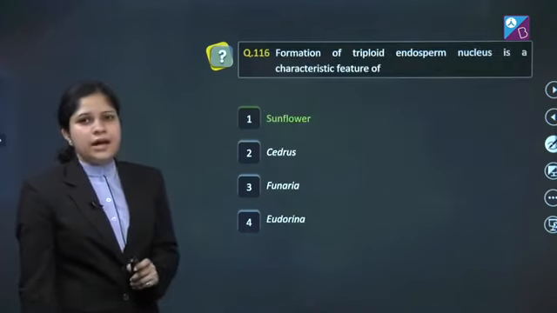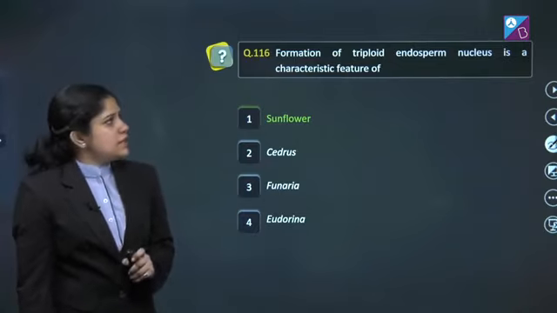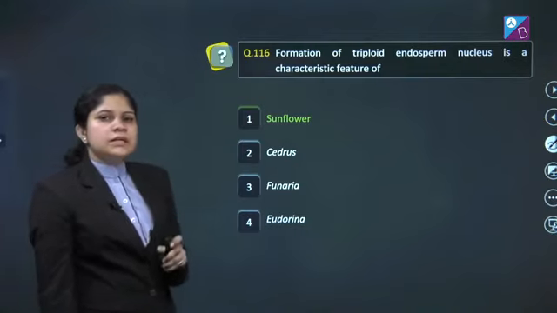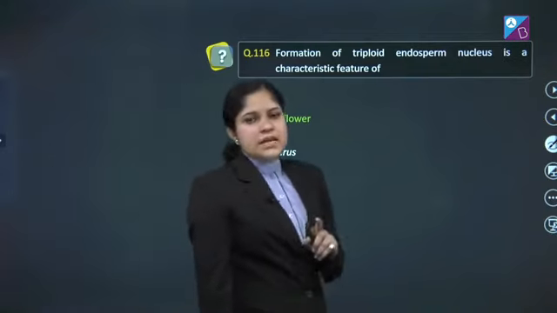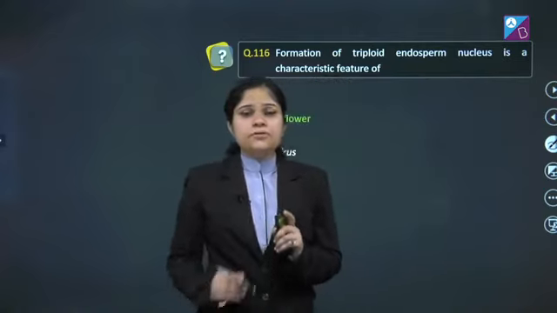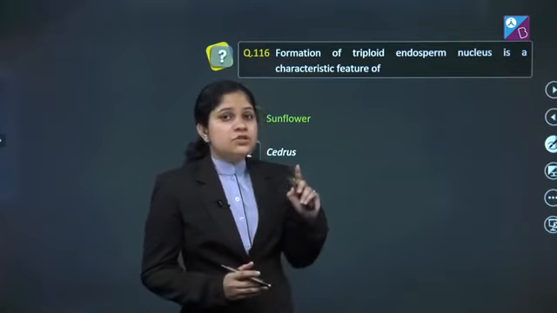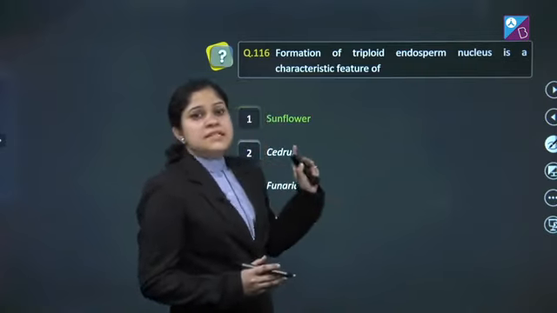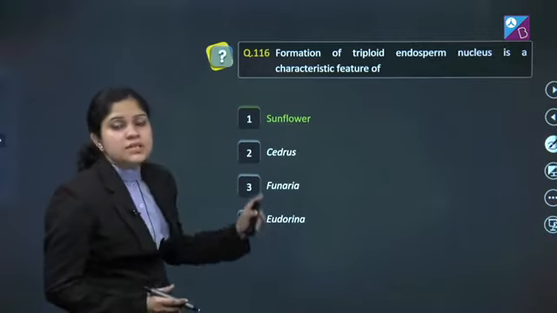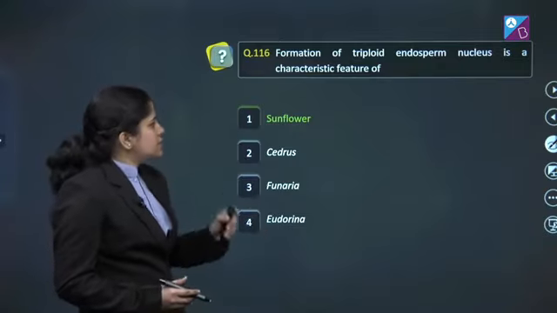Question number 116. Formation of triploid endosperm nucleus is a characteristic feature of. We know that in gymnosperms as well as the angiosperms, endosperm is formed. In case of the gymnosperms, this endosperm is haploid, whereas in case of the angiosperms, this endosperm is triploid. So, out of all these 4 options, we need to see which of the following is an angiosperm. Let's see.